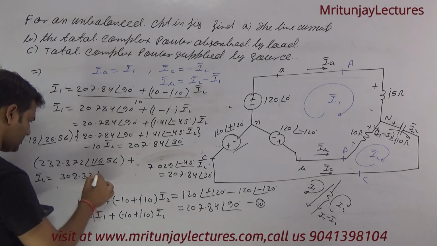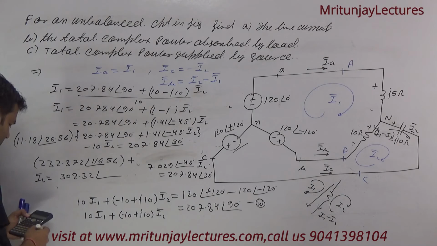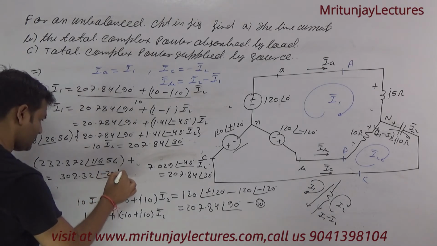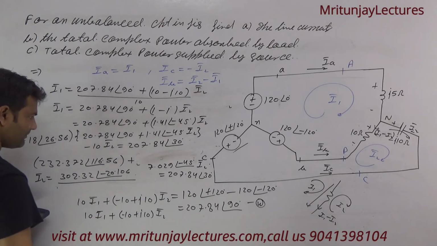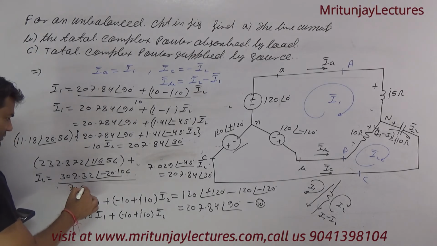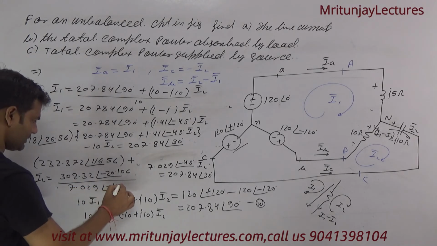That is 302.32 at the angle minus 20.106 divided by 7.029 at the angle minus 45.